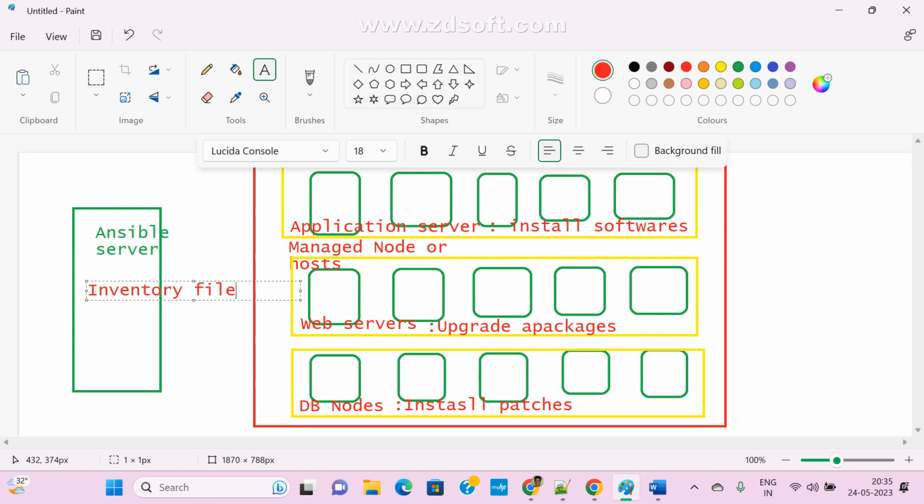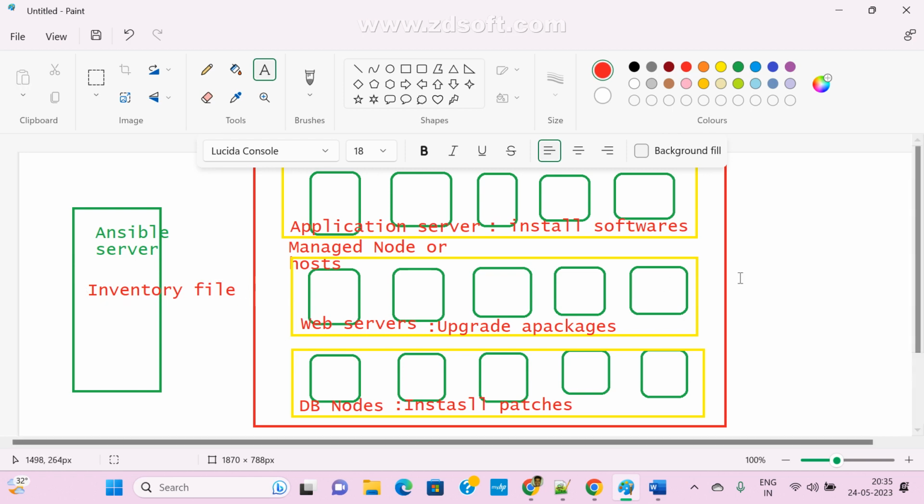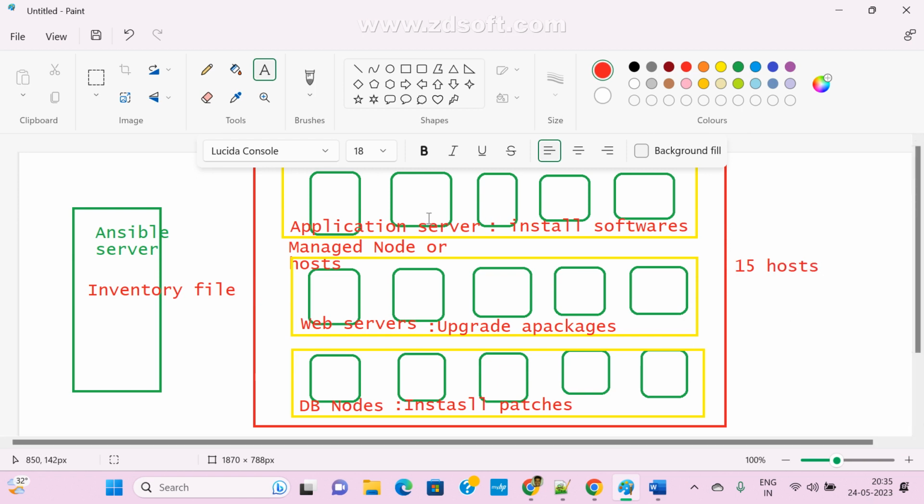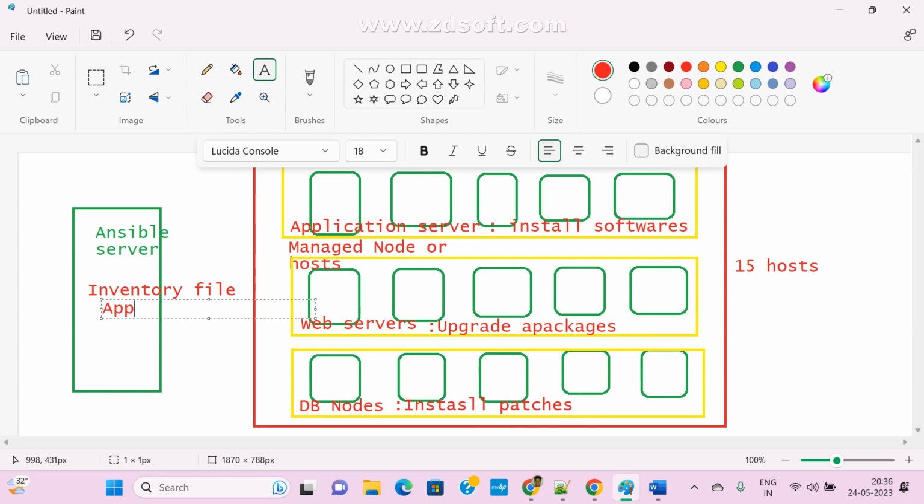Inventory file. So in this file, let's say now in total I have 15 machines. Just assume here I have 15 hosts, right? I don't want to install on all machines. For example, I want to install some patches in only DB servers. So now here I am going to create two groups. One is the application group, or whatever you want, application servers. In these servers I am going to add only these machines' IPs. See here, just assume for your understanding purpose, 1.2.1.1.